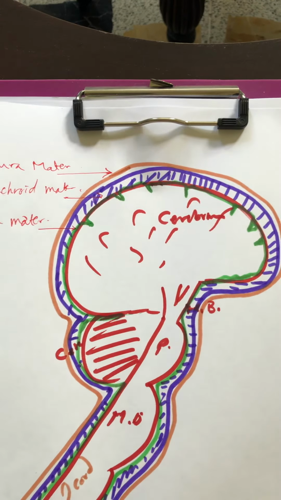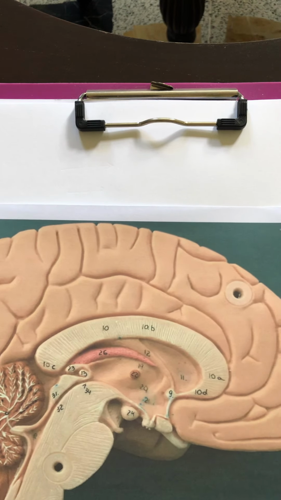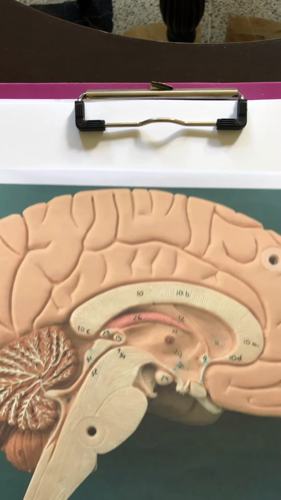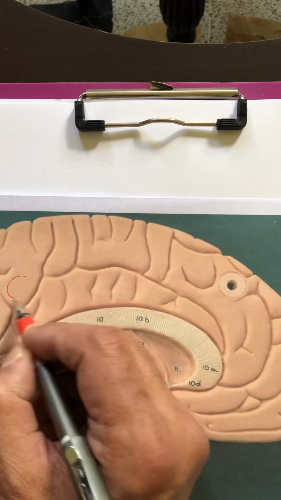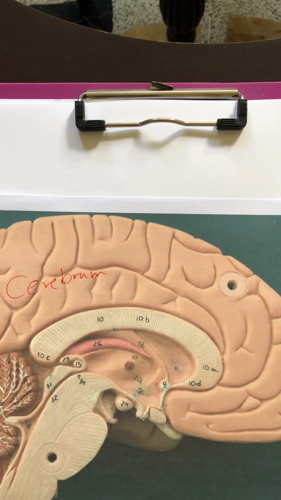Here I put to you another simple picture, just as a revision of the parts of the brain. You see, if you remember this model in our lab when we studied the brain in the first few lectures. We have this part of the brain, which is the cerebrum.